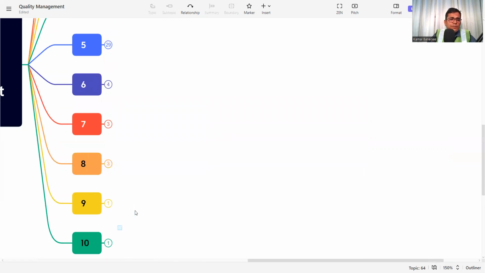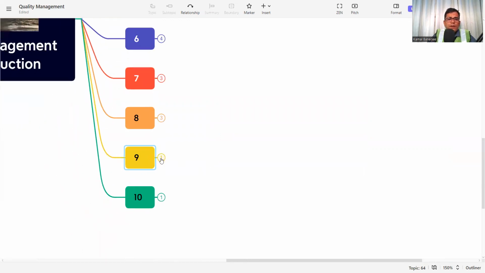Next is legal compliance. Every project has legal compliance. The authority is there, so authority compliance must be adhered to in the quality management system. In the management system, it should be mentioned how the legal compliances or the authority requirements are to be fulfilled, separately in the quality management system, so that the client or consultant will also know that the legal compliance or the authority requirement will be fulfilled if this process is followed at the site or in the project execution.